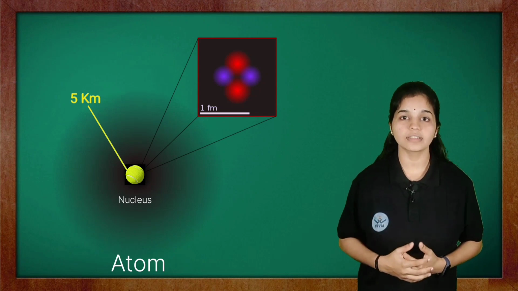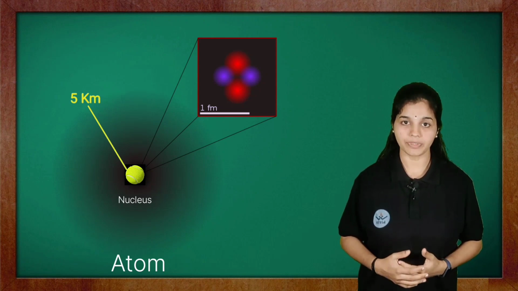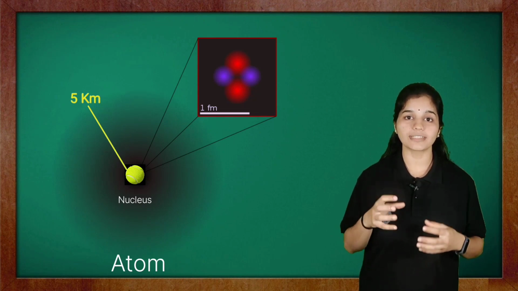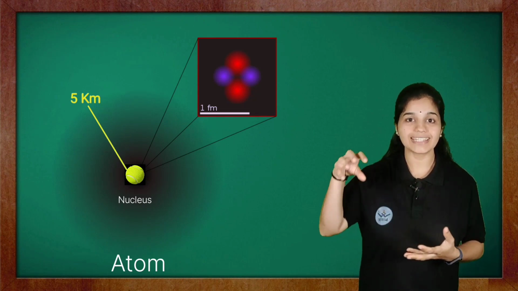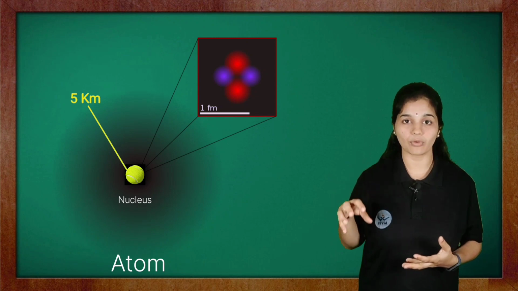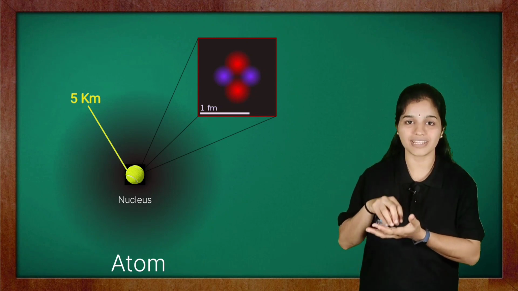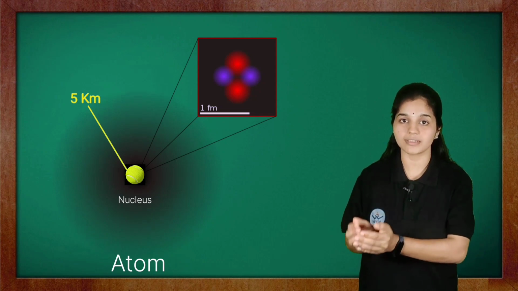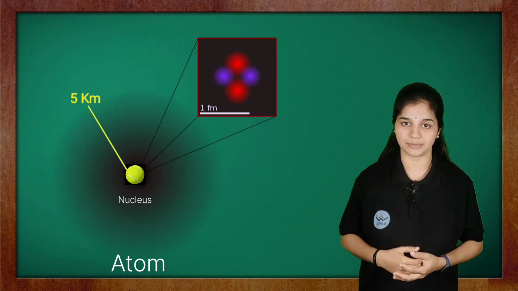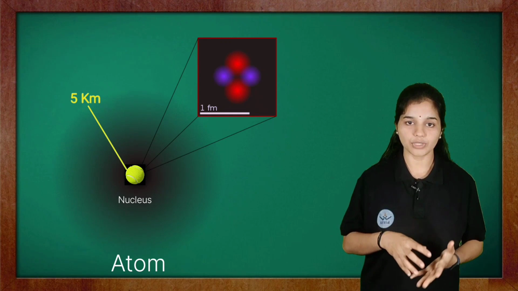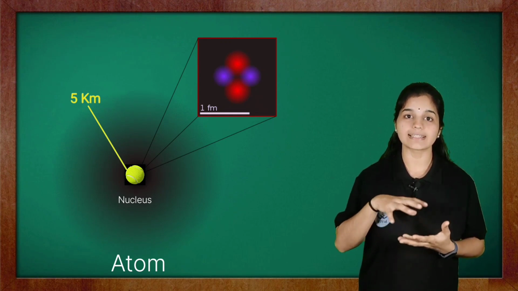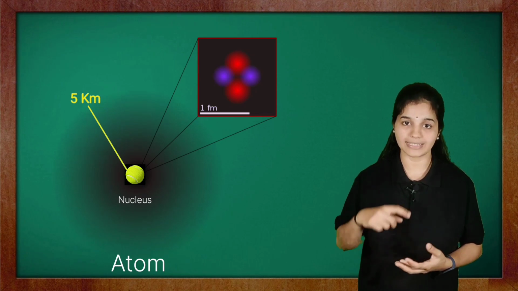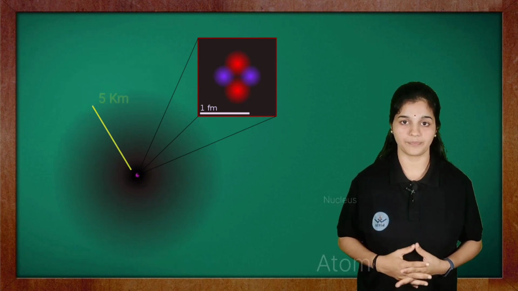According to Rutherford's nuclear model of atom, it can be told that atom has a positively charged region at its center which is densely bound at the center, and this small region where positively charged particles are concentrated is called the nucleus of the atom. This nucleus of atom is surrounded by electrons which are revolving around the nucleus in circular orbits.